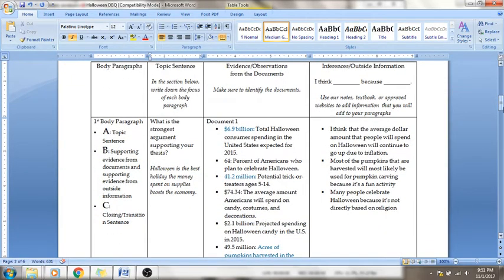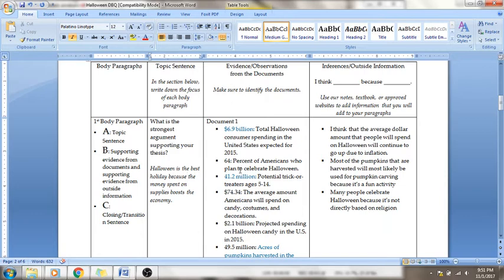Okay, this graphic organizer is so useful. It's going to make your life a lot easier when you actually get to the writing of your essay. What this first page is, it's a reflection of what your first body paragraph is going to be about. In this column right here, the topic sentence, you're going to put down your main reason why Halloween is the best holiday. In this case, I decided to say Halloween is the best holiday because the money spent on supplies boosts the economy.